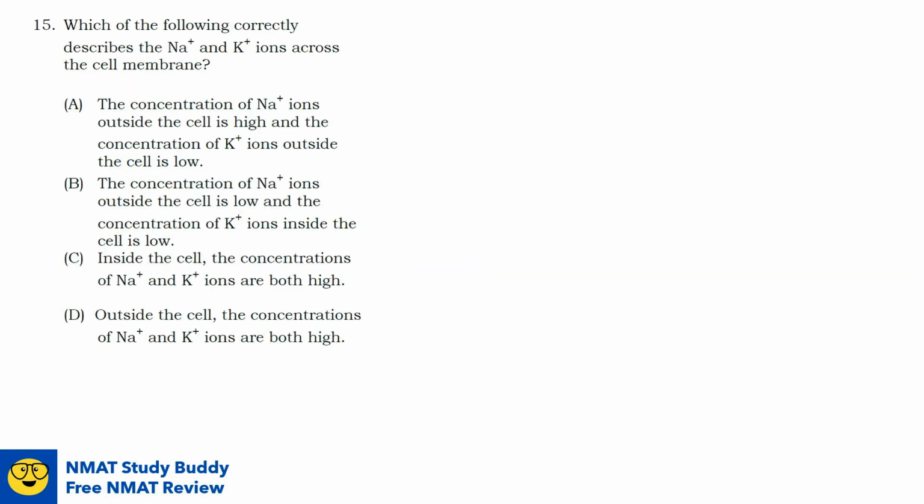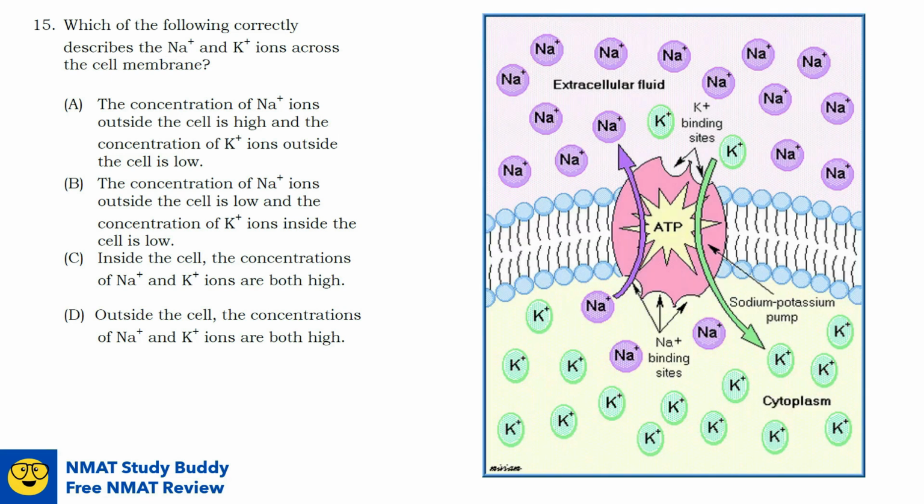Question number 15. Which of the following correctly describes the sodium and potassium ions across the cell membrane? As we can see here, the sodium ion concentration is lower inside the cell than outside, and the potassium concentration is greater inside the cell compared to the outside. This concentration difference for sodium and potassium is due to the action of the sodium-potassium pump, or sodium-potassium ATPase, which pumps 3 sodium out of the cell and 2 potassium into the cell.